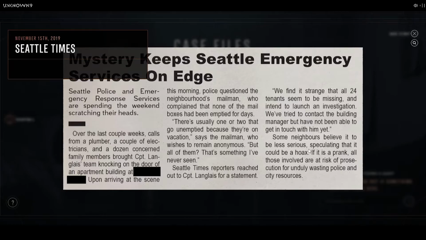Some neighbors believe it to be less serious, speculating that it could be a hoax. If it is a prank, all those involved are at risk of prosecution for unduly wasting police and city resources.